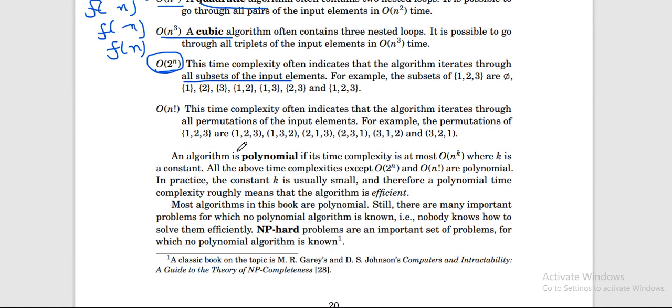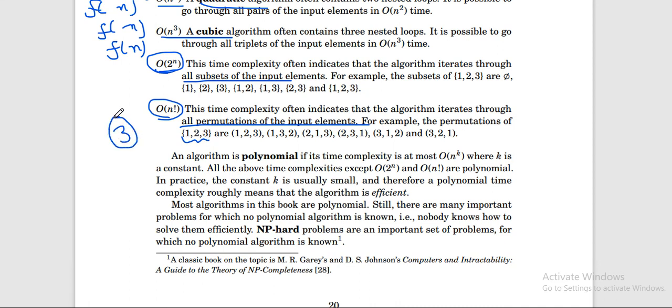And then you have n factorial, time complexity O(n!). This time complexity is basically when you go through all the permutations, meaning the algorithm iterates through all the permutations of the input elements. You're given a set and you are going through all the permutations that are possible, that is this. See here the input is basically what? The input is 3 numbers only, right?